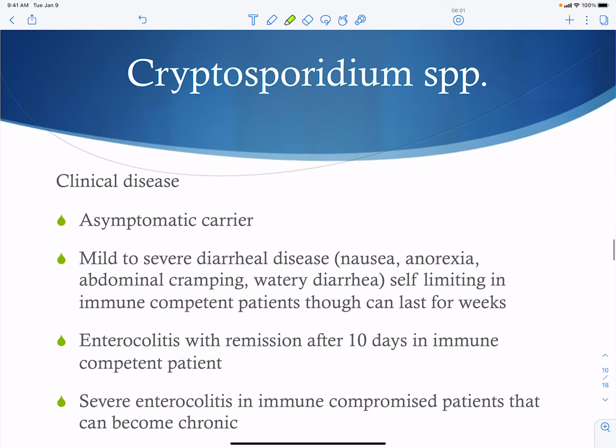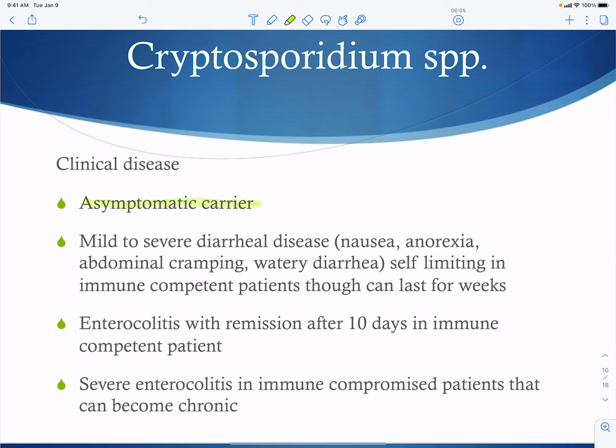Your clinical disease, again, our asymptomatic carriers are going to be important in the transmission of this. You can also have some mild diarrheal disease, which can be self-limiting. Enterocolitis can occur, and this is going to occur about 10 days in an immune-competent patient. And in an immune-compromised patient, similar to our fungal infections, these are going to lead to severe enterocolitis.